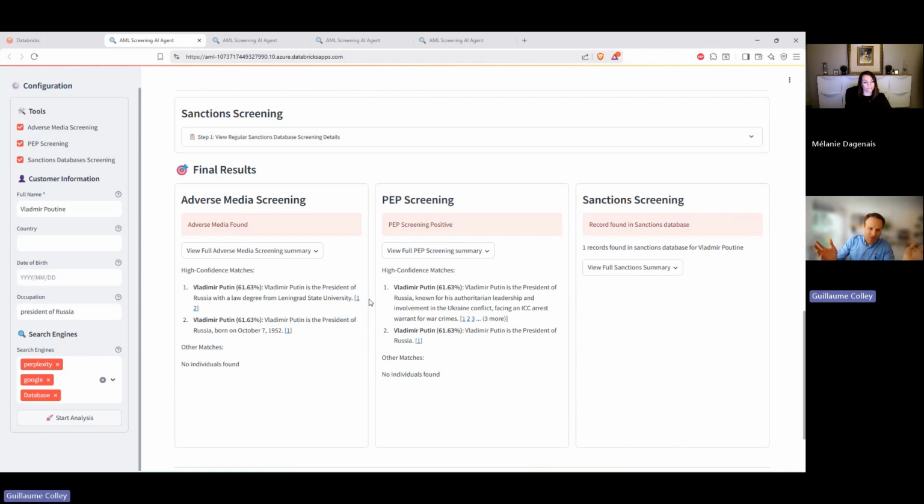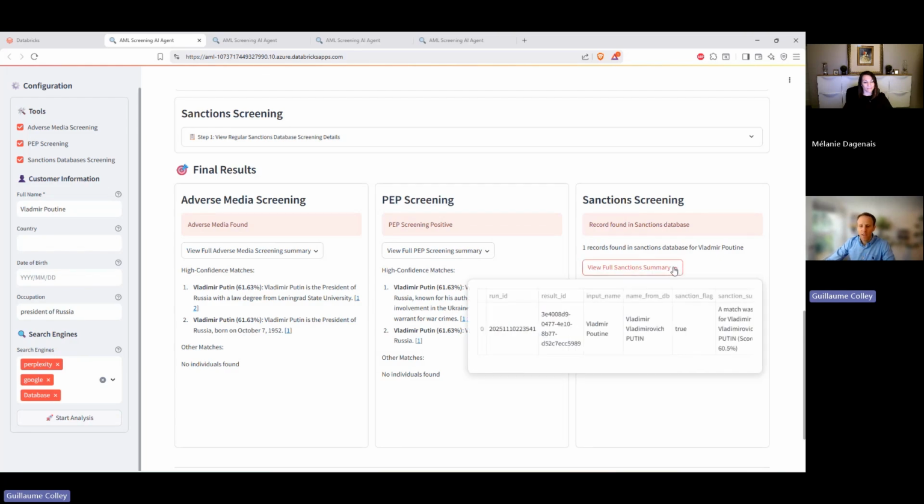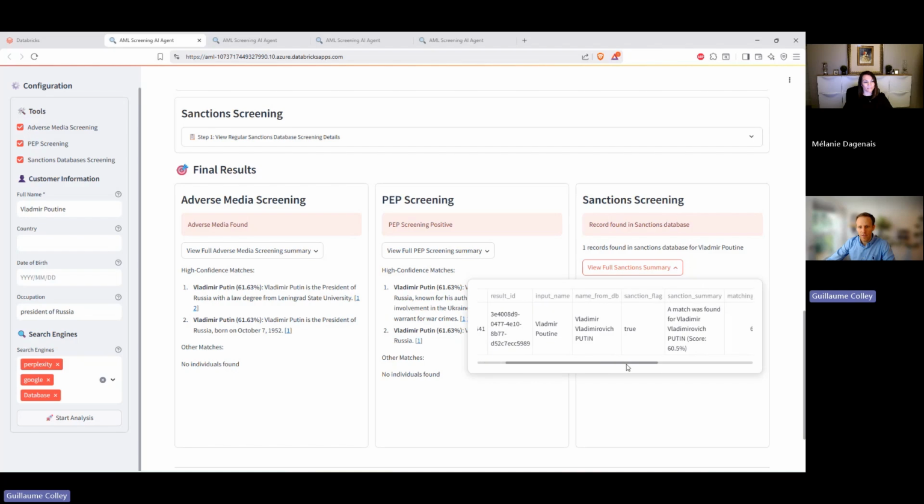But for Vladimir Putin, it's obvious, but for other people, it might not be. Even if it's not in the database, switching to that live search of the internet allows for this to be found. And then finally, in the sanctions database, we did find Vladimir Putin.